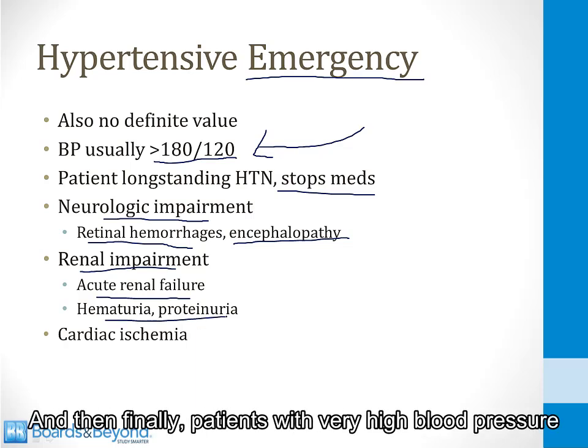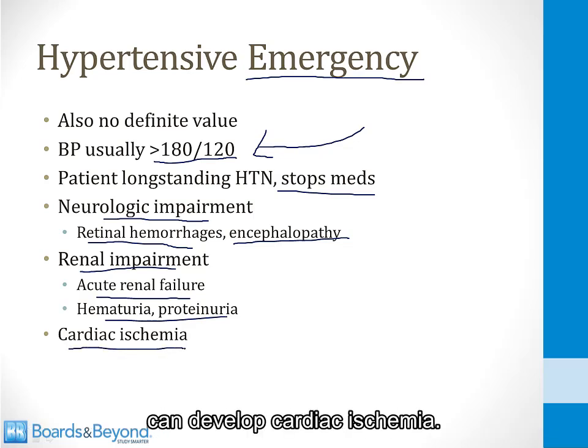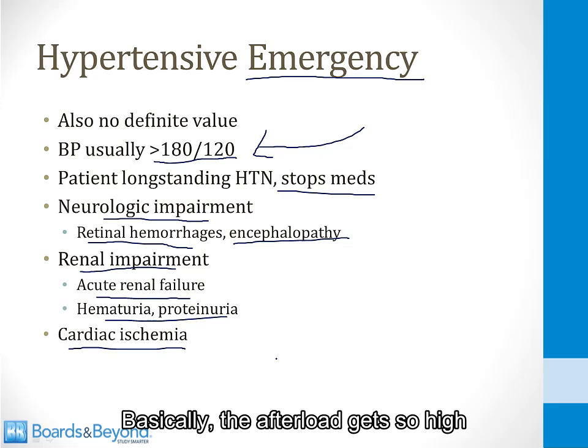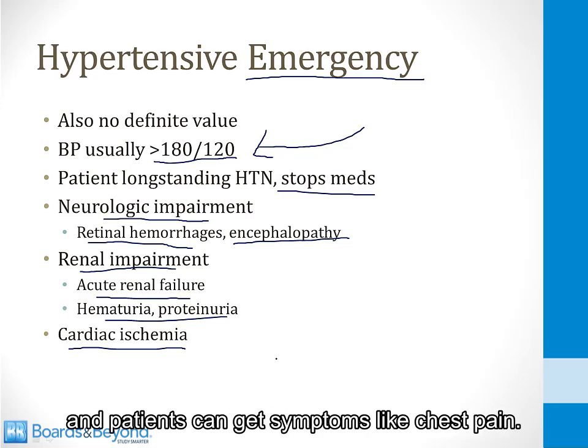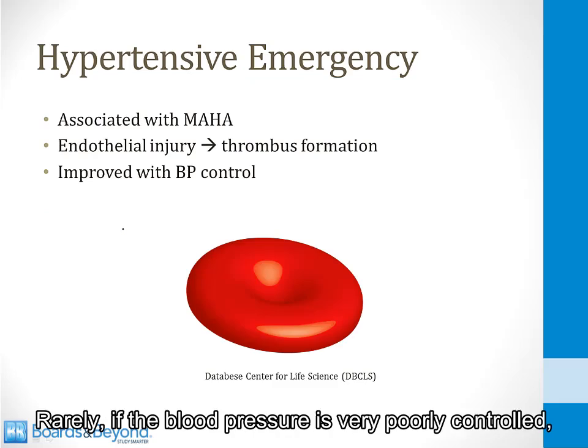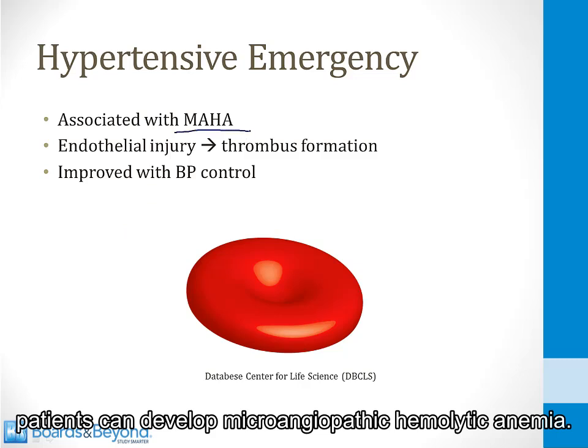And then finally, patients with very high blood pressure can develop cardiac ischemia. Basically, the afterload gets so high that myocardial ischemia develops and patients can get symptoms like chest pain. Rarely, if the blood pressure is very poorly controlled, patients can develop microangiopathic hemolytic anemia.